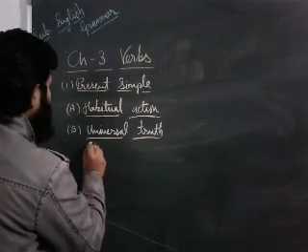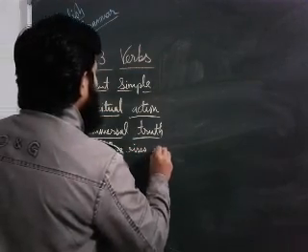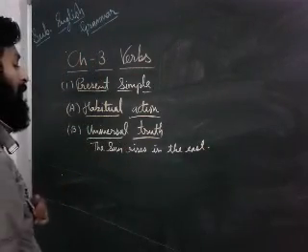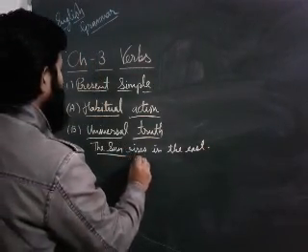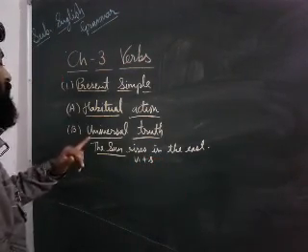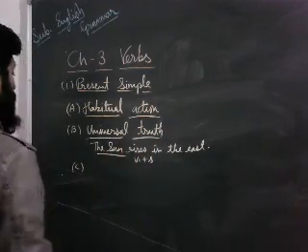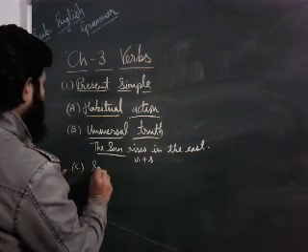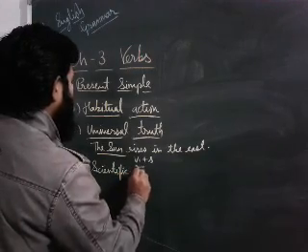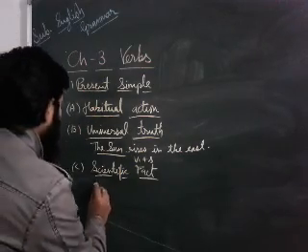I write a sentence also: the sun rises in the east. We know that it is a universal truth and sun is singular, so we use here verb first form plus s or es. For universal truth we have to use that, like the sun sets in the west. The third usage is for scientific fact. Dear students, if any scientific fact is there, then also you have to use present simple only. Like, I write an example here.